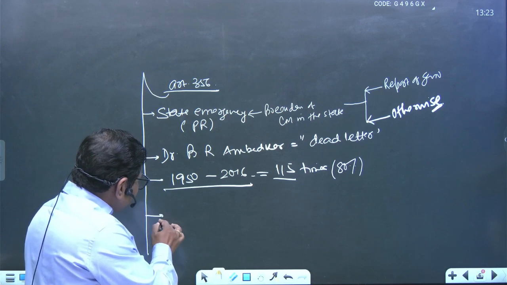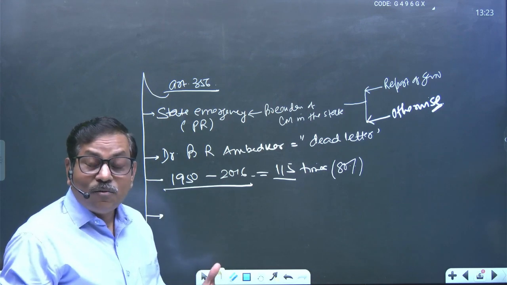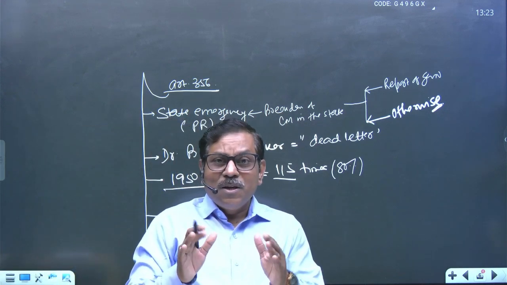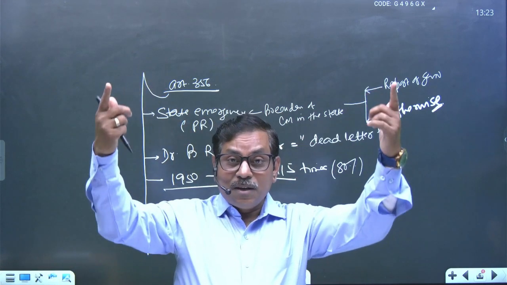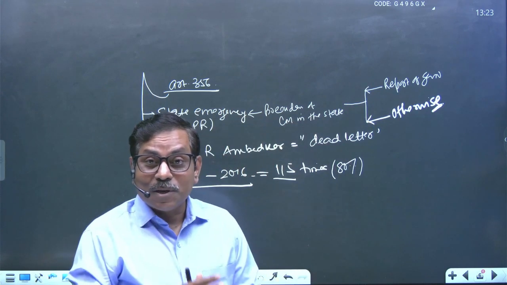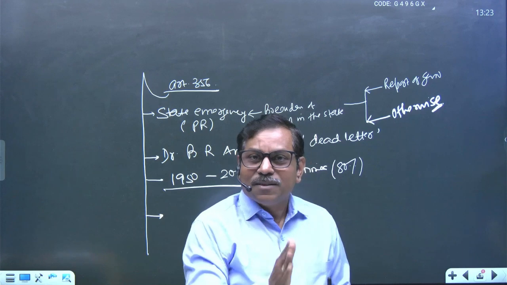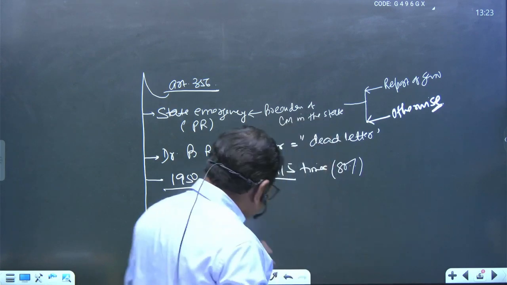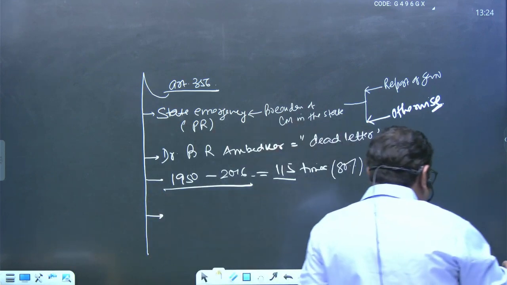Earlier, the frequency of using Article 356, particularly in the Indira Gandhi regime, seems to be very high, right? बहुत ज्यादा presidential rule का इस्तेमाल होता था उस समय. But after the 1990s we have seen the frequency is getting decreased, right? You can just notice here through this particular graph.